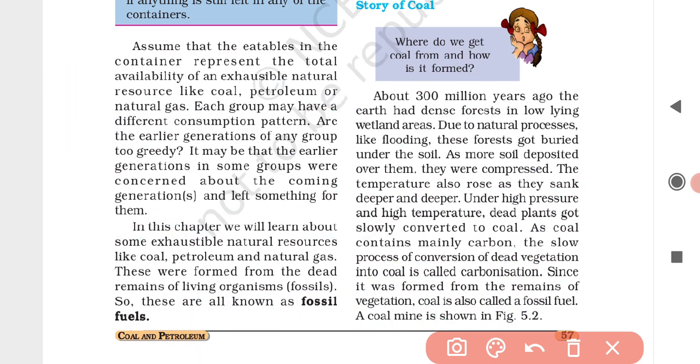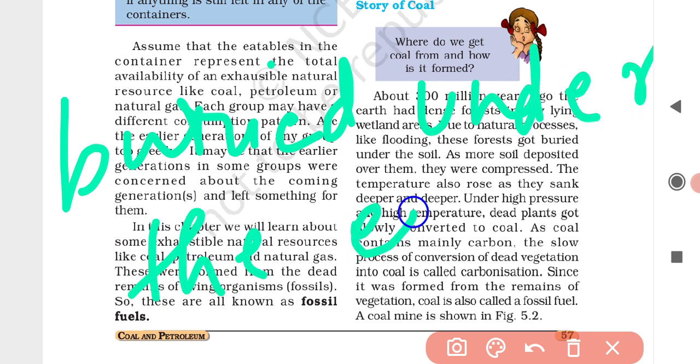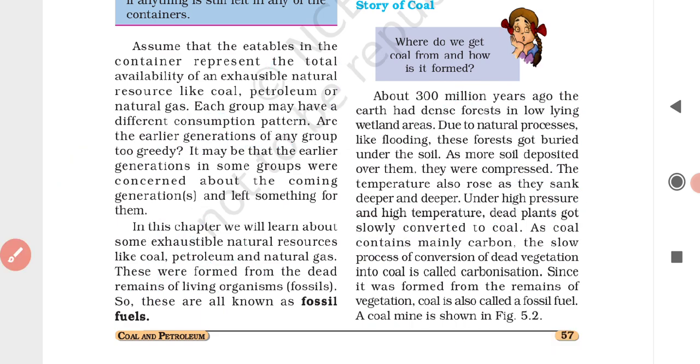You can write by yourself: fossils are the remains of the prehistoric plants or animals buried under the earth millions of years ago.